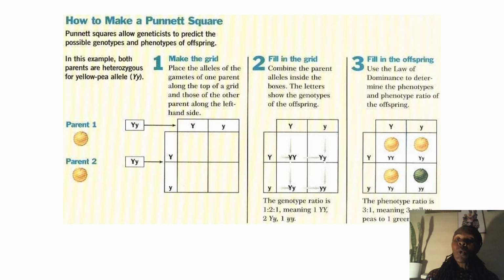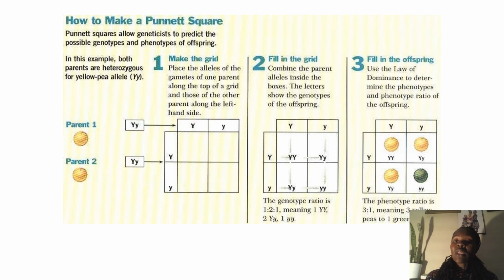3 yellow, 1 green. And when you're talking about the phenotypic ratios, you have to mention the phenotype. Don't just put 3:1. 3:1 what? 3 yellow, that is the phenotype. Because there was a genotype which underlies that. You saw 2 of the heterozygotes, 1 of the homozygous dominant. Definitely the heterozygotes were going to express the color yellow, which was dominant.